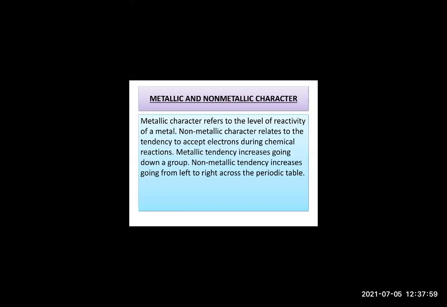So when you will observe in the periodic table, okay, you all are having periodic table in front of you. So just check how it is. So metallic tendency increases going down a group. Now let us consider the group number 1. Okay, hydrogen, lithium, sodium, potassium, rubidium. Okay, then cesium and francium. Now here, hydrogen is having maximum, yes, alkali group. Correct, Bhumi? Alkali group. They are called alkali groups.